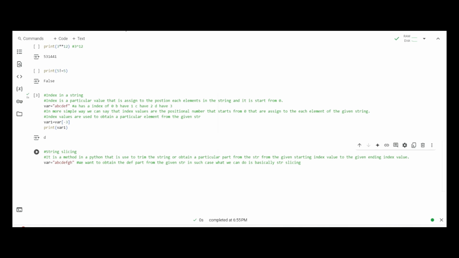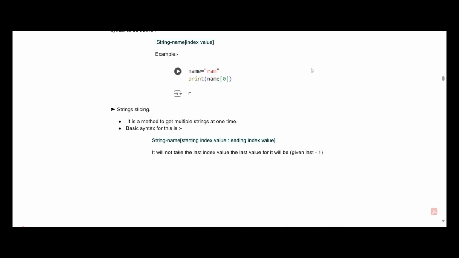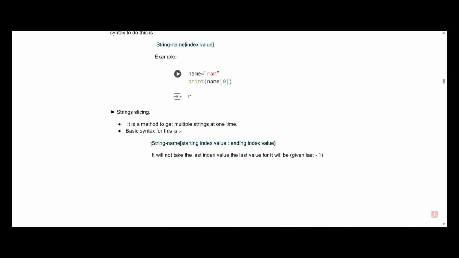First, let's see the basic syntax of string slicing. It is the string name followed by the square brackets, and inside the brackets we have to provide the starting index value followed by a colon, and then provide the ending index value. The point to remember is that it will go till the ending index value minus one, which means the actual last index it takes is the given last index minus one.